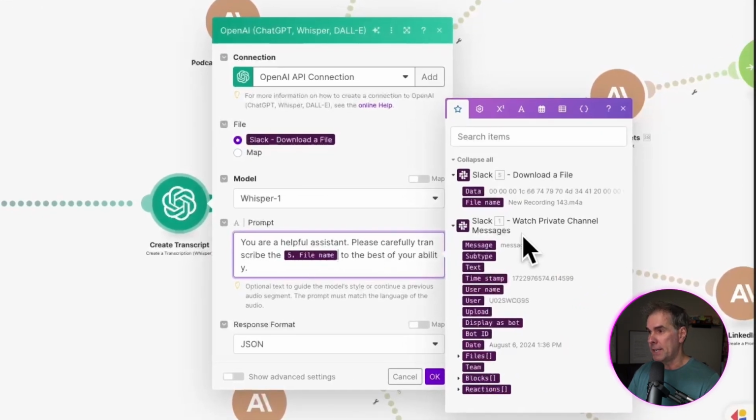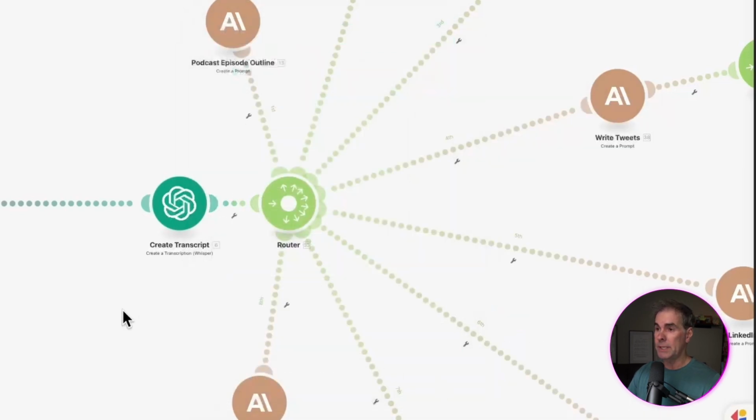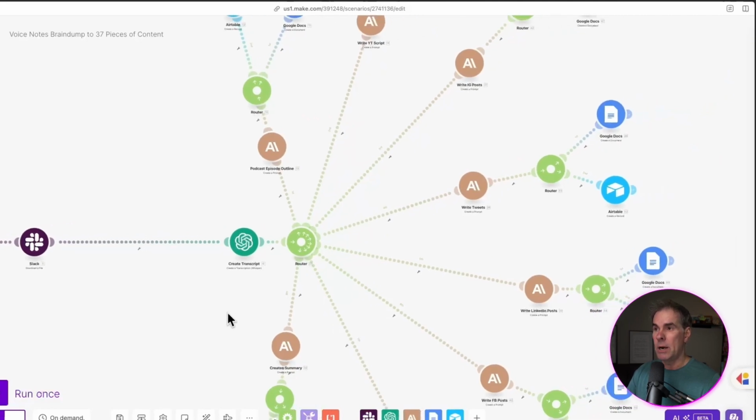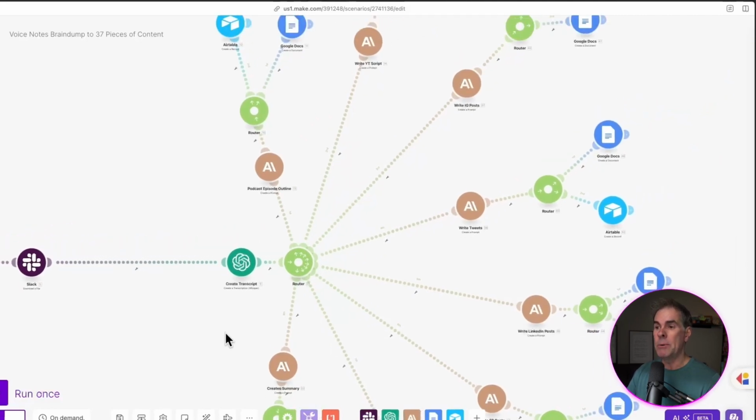So again, if I click in here, it's from the previous step in this automation. I'm simply clicking the file name, which is our audio recording. And I'm just saying, hey, transcribe it to the best of your ability. Response format is JSON, so I'm going to click OK. And that is it in terms of how we are now taking our original voice memo. Now we're creating a transcript out of it. And from that transcript is where we can create all kinds of different content.